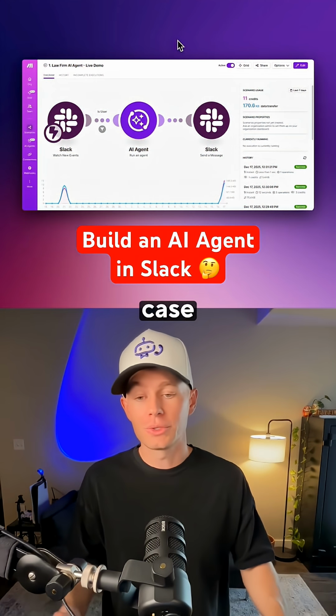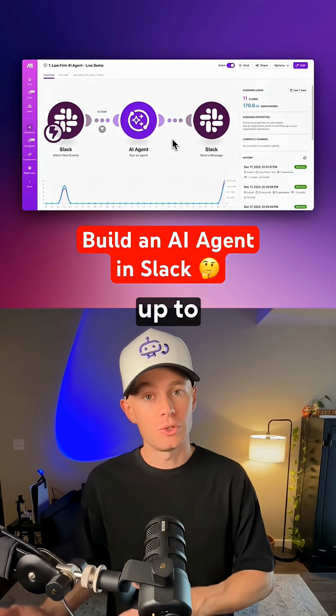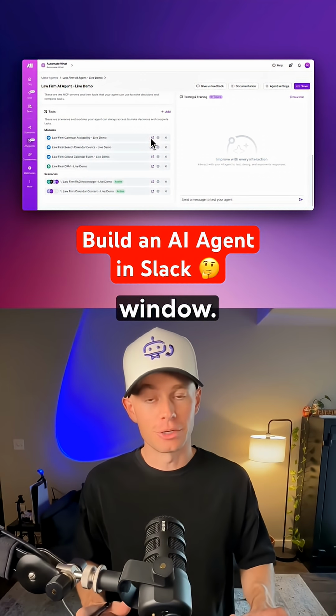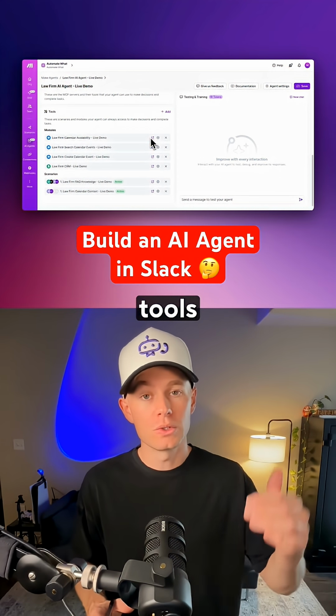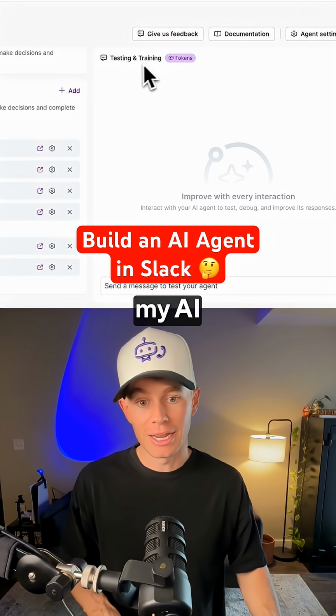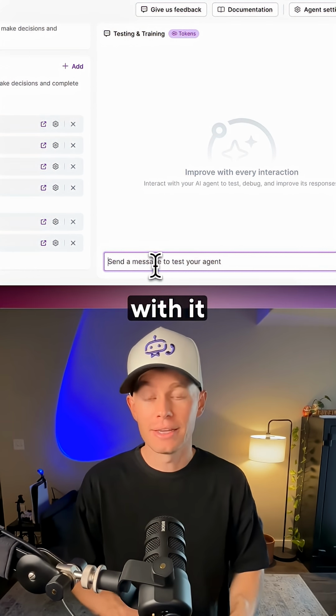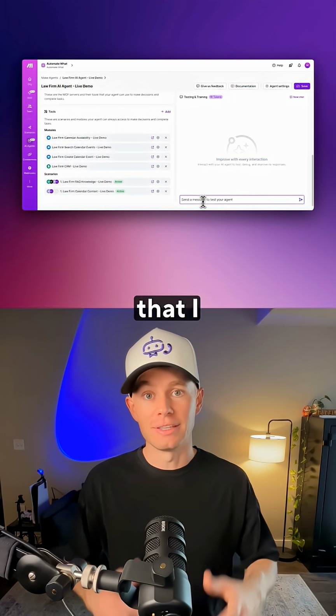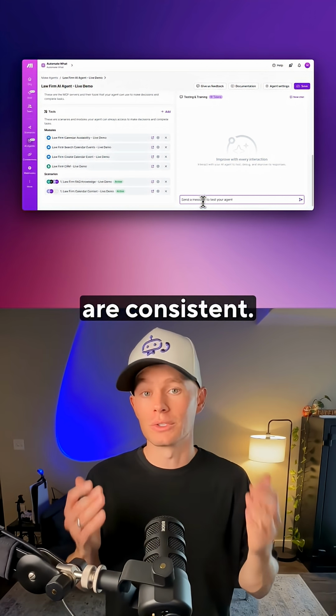So a real world use case might look something like this, where I hook it up to Slack. Again, this window that you're seeing right here is just the AI agent configuration window. This is where I can go to hook up tools, to edit and modify the system prompt, to test and train my AI agent by chatting with it and then seeing what results I get until I get a perfect AI agent that I like.